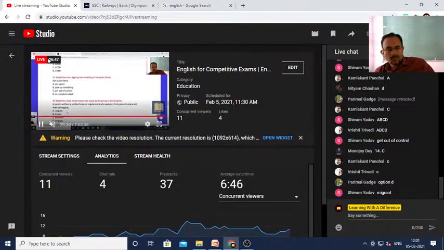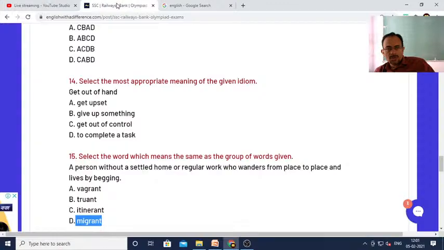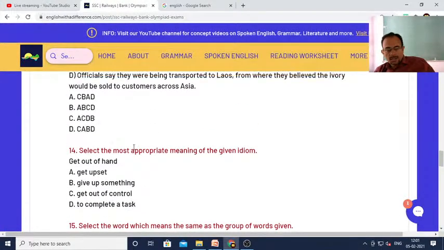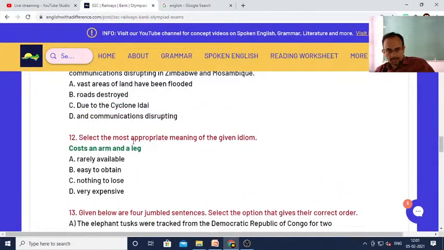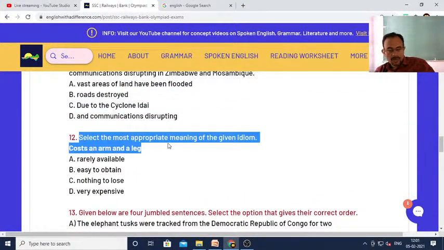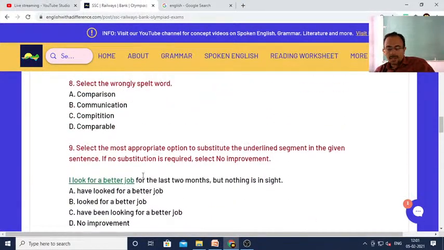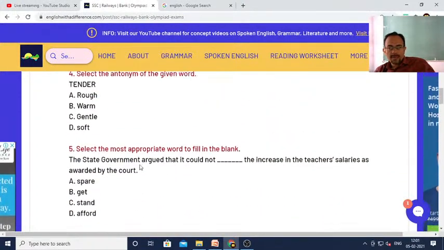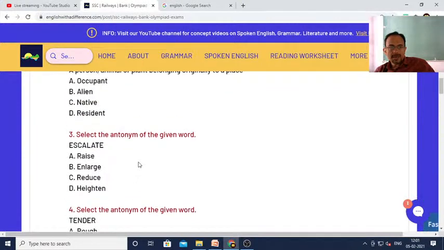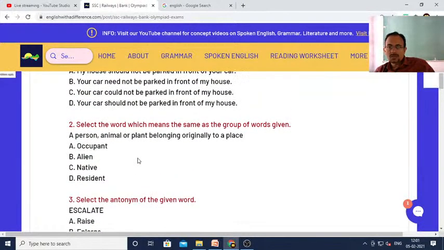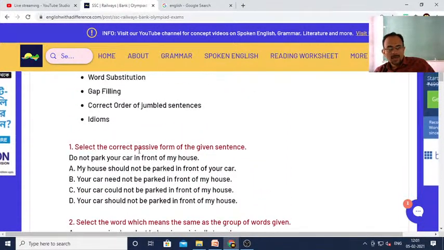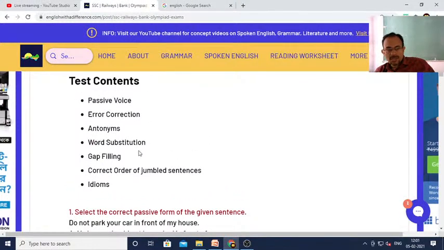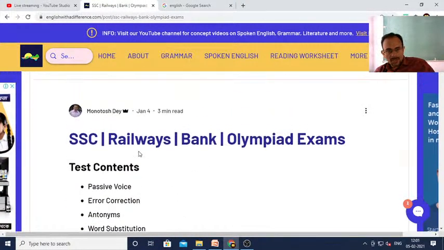Very good. Nice. So dear students, that brings us to the end of this exercise. This sort of worksheets from English grammar we should do so as to prepare ourselves for any competitive examinations. Nowadays, as you know, in competitive exams, English is a compulsory component.